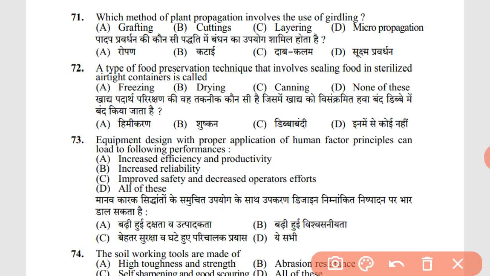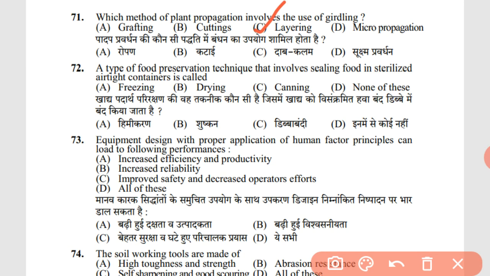71. Which method of plant propagation involves the use of girdling, that is layering? As you know, in layering, the skin of the upper part of the plant is removed by girdling and rooting medium is applied, so it forms roots and they are covered with moss or some moist substance which enhances the rooting. This is one of the plant propagation techniques. Grafting, cutting and micropropagation don't involve girdling.